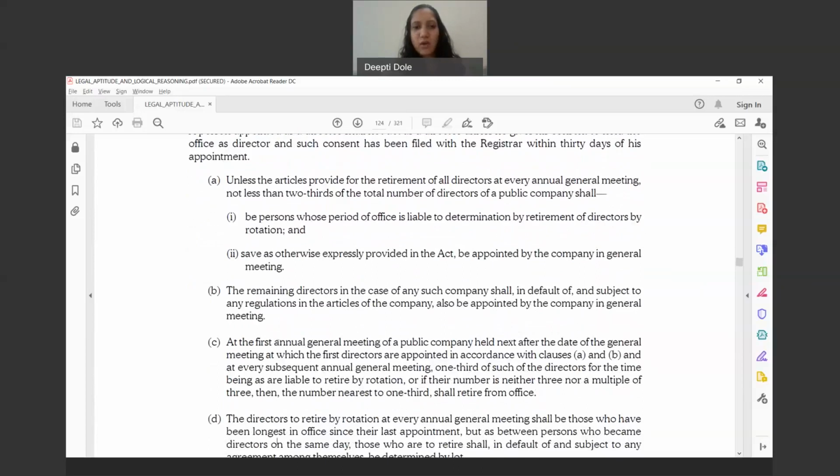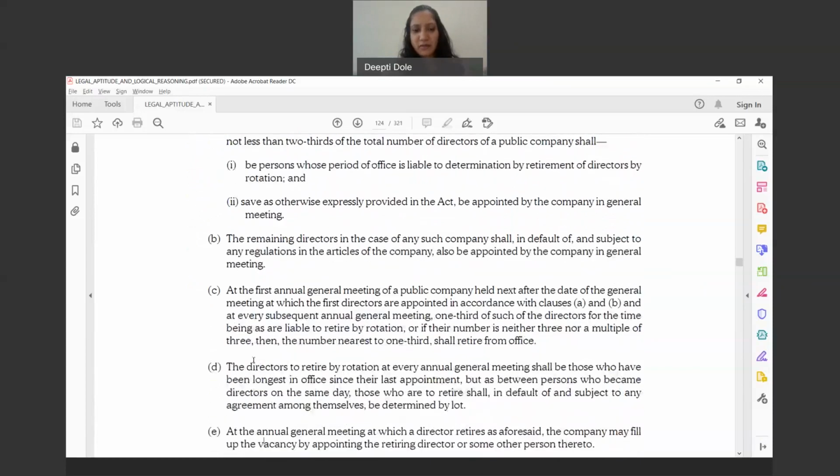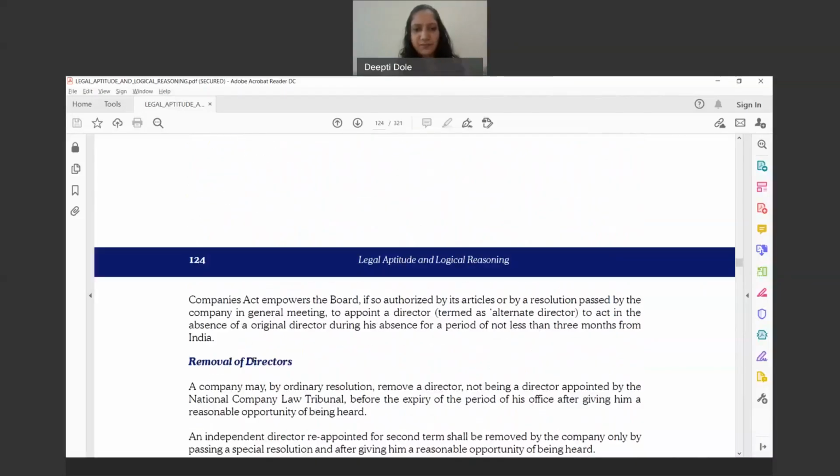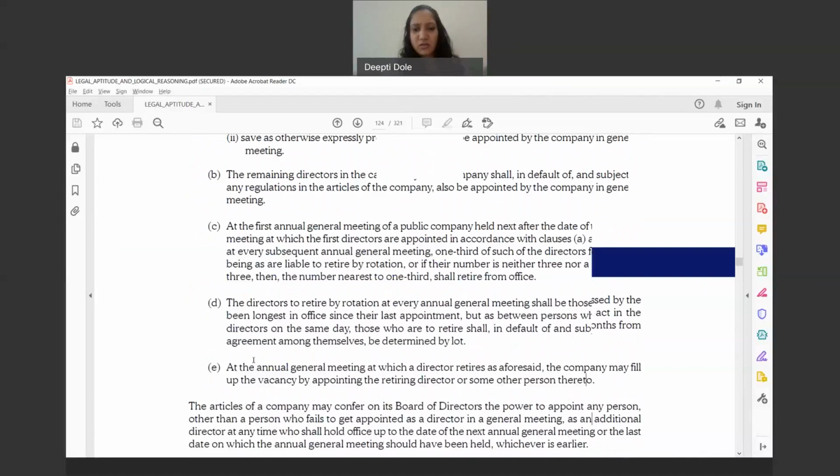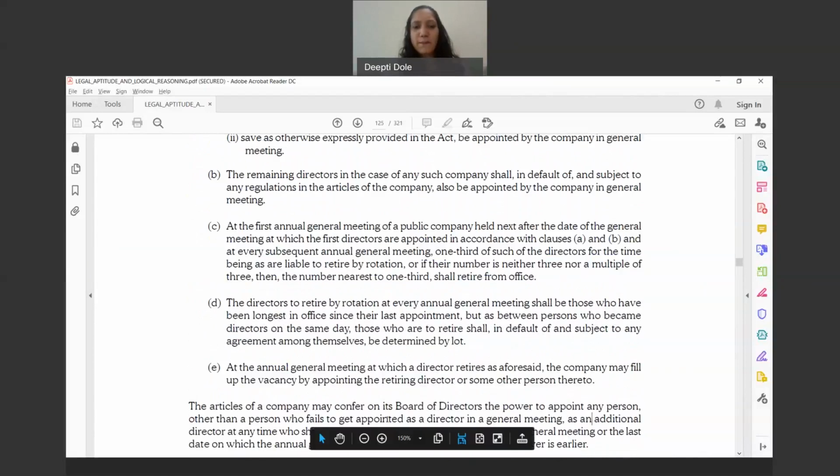Then what we have seen is the first AGM of a public company held next after the first directors. This is director retiring by rotation. Yes, we have seen the power to appoint any person other than a person who fails to get appointed as an additional director. So basically, what you will have to remember is that appointment of directors is a shareholder's right.